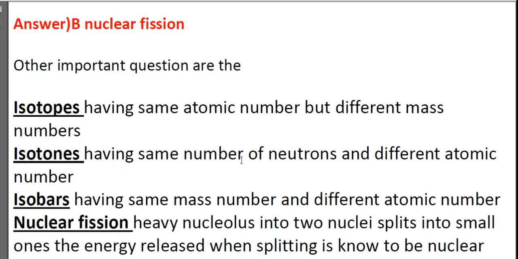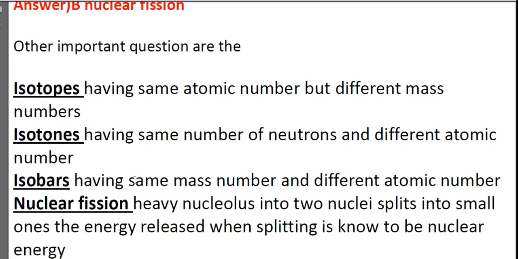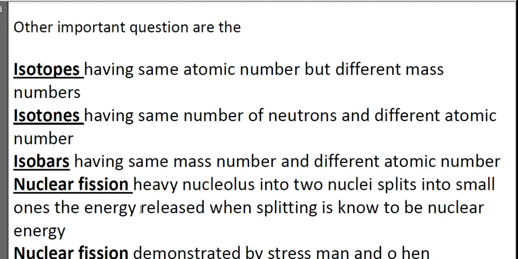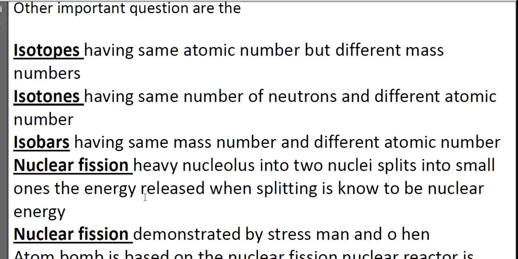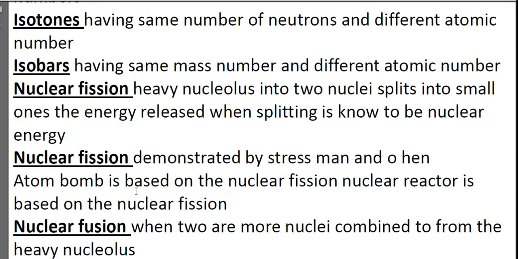Other important questions: isotopes have the same atomic number but different mass numbers. Isotones have the same number of neutrons and different atomic numbers. Isobars have the same mass number and different atomic numbers. In nuclear fission, a heavy nucleus splits into two smaller nuclei. The energy released when splitting is known as nuclear energy. Nuclear fission was demonstrated by Strassman and Hahn. The atom bomb is based on nuclear fission. The nuclear reactor is based on nuclear fission.